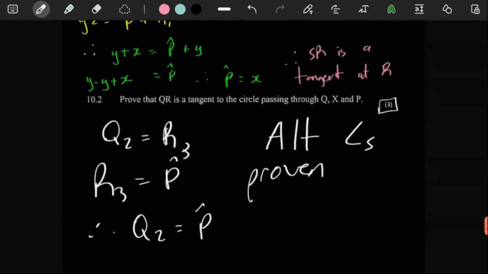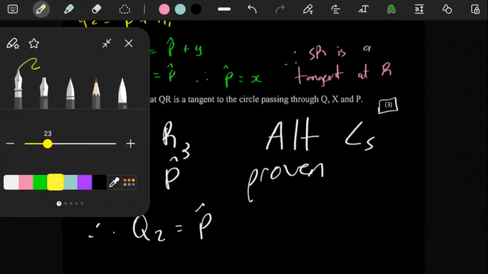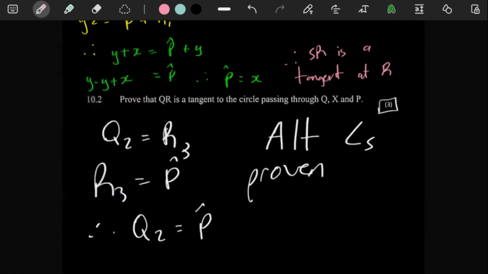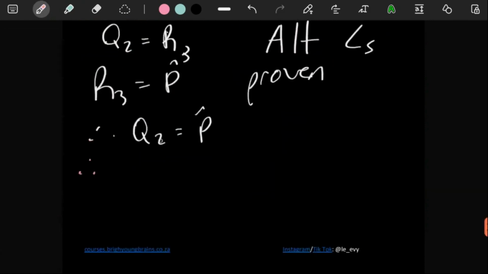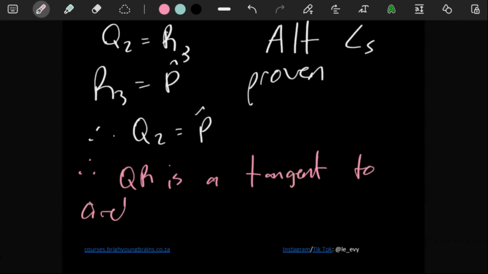So if Q2 is equal to P, then technically speaking, QR is a tangent to the circle passing through QXP. Therefore, here we can say, therefore, QR is a tangent to circle QXP.